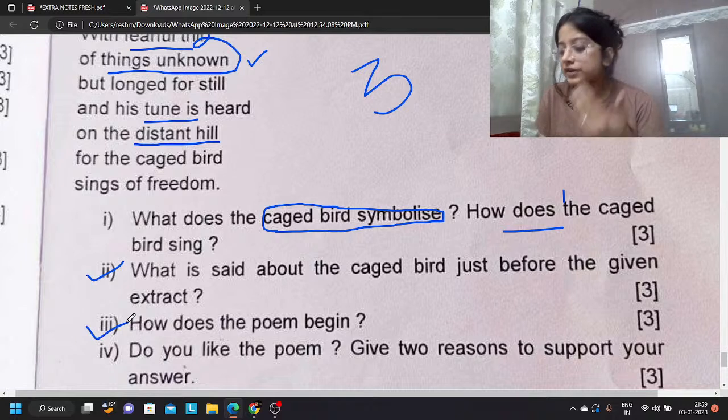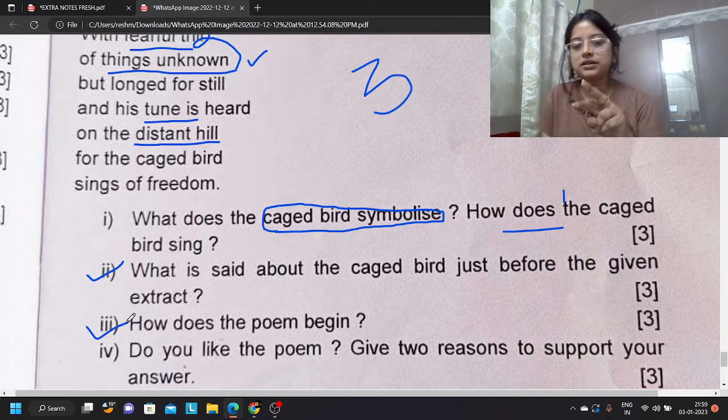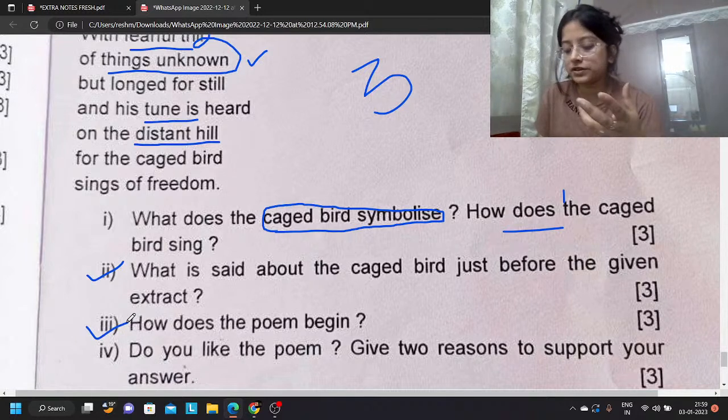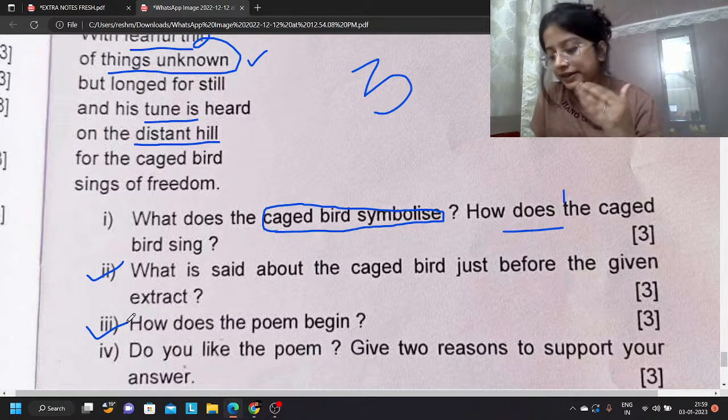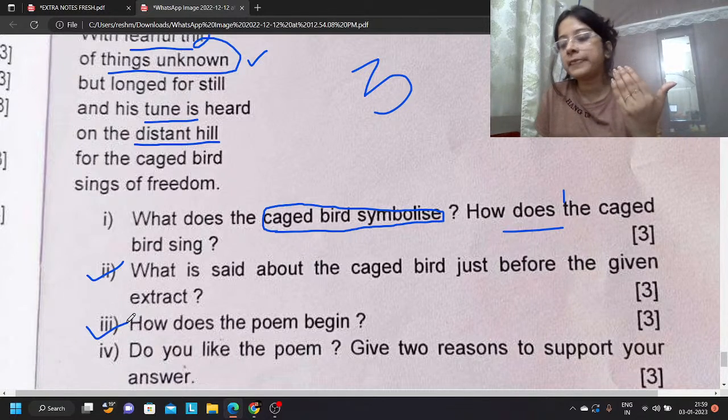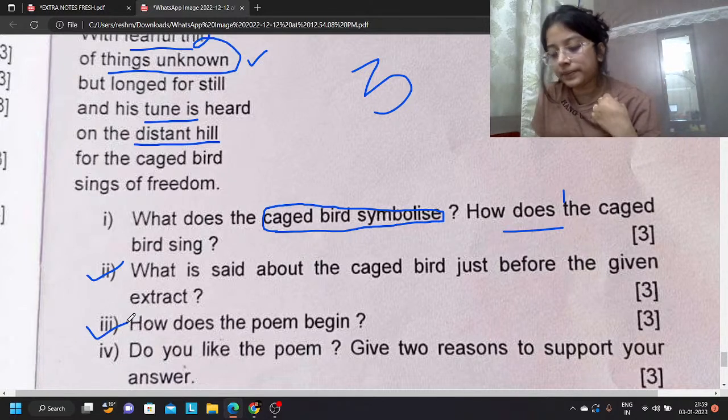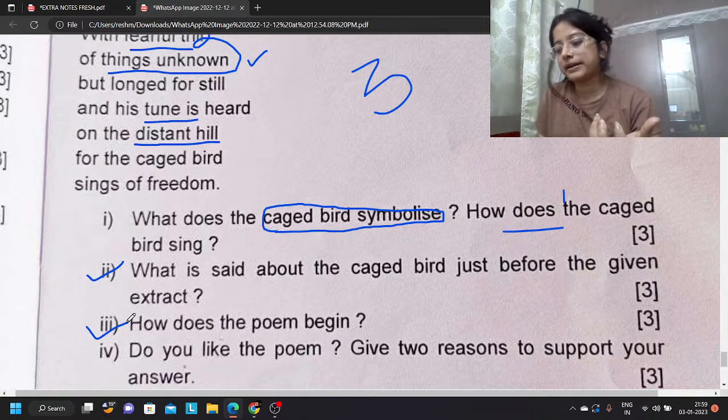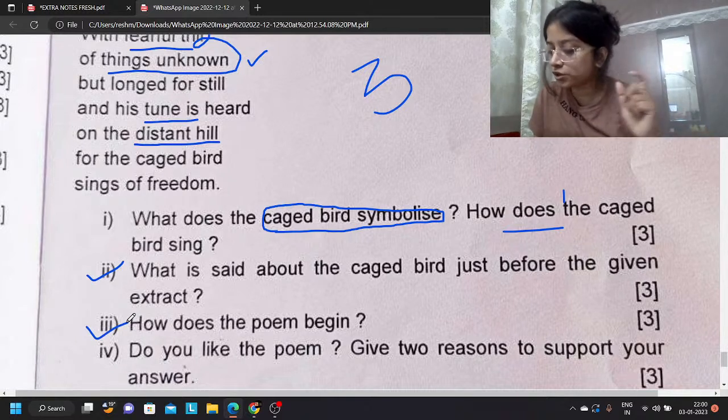It draws a contrast with the second stanza. See, if you wear a black shirt and a white pant, or vice versa, white shirt and a black pant, contrast अच्छे से दिखता है, right? Imagine if you are wearing, just like I'm wearing a brown t-shirt and a black pant, the contrast is not that high. To show this, a question can also come, remember this.